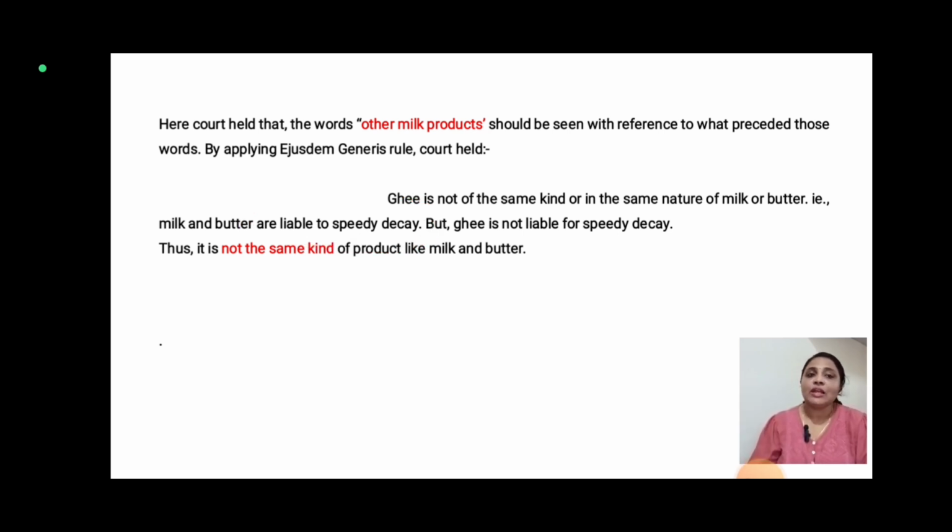But ghee is not liable to speedy decay. Thus, it is not the same kind of product as milk and butter. Milk and butter can decay, they are perishable, and ghee can be stored for some time. So it does not come under the same kind of thing. This was the observation of the court.